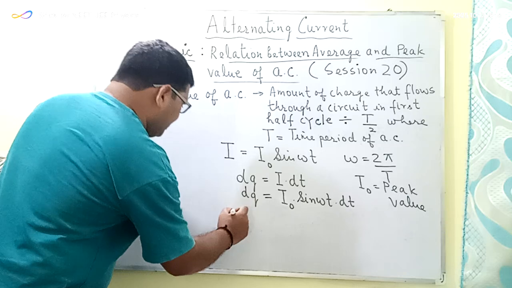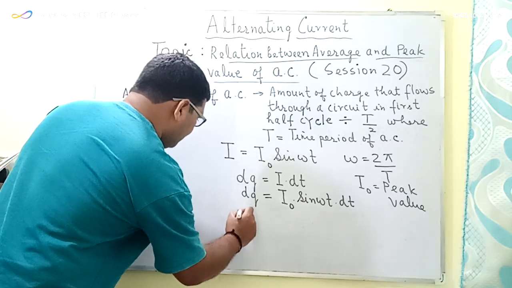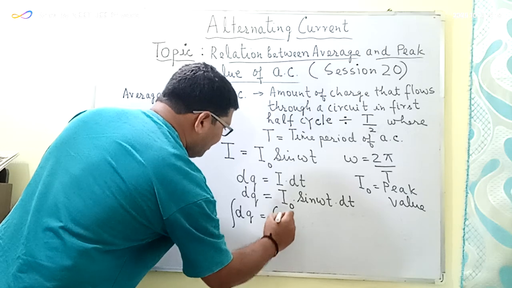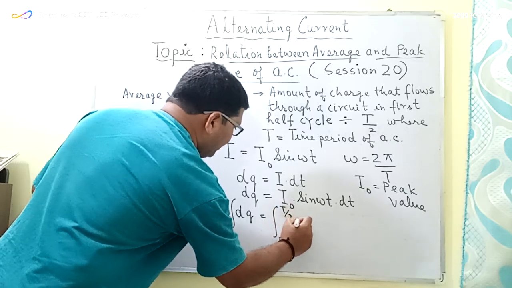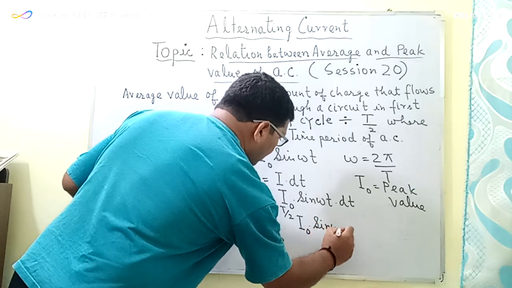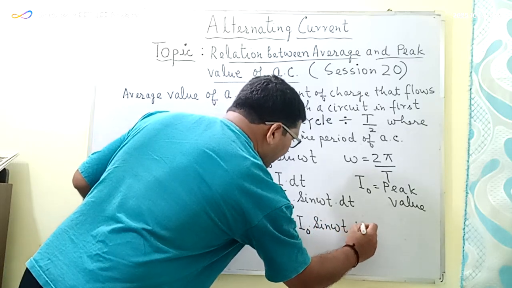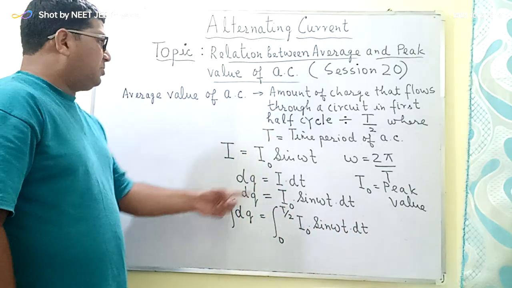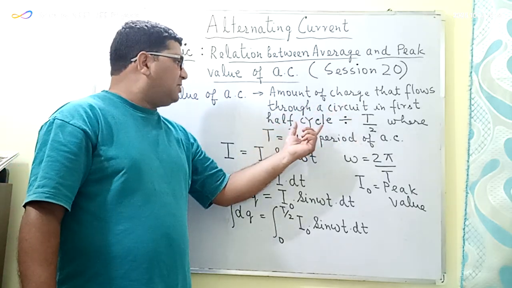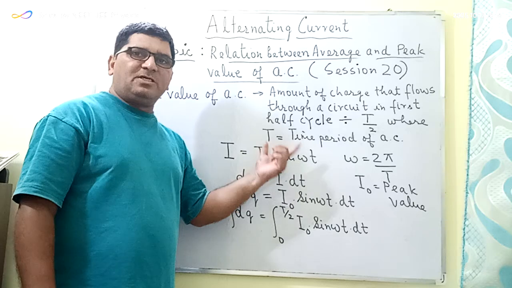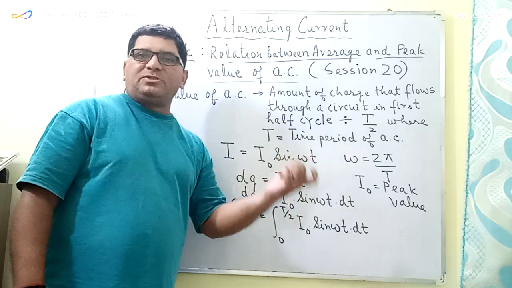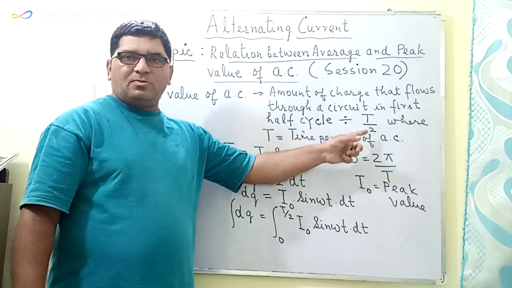So if I integrate this equation within the limits of 0 and T by 2, then I will be able to get the total amount of charge that will flow through that circuit in the first half cycle, because the time duration for the first half cycle is equal to T by 2.